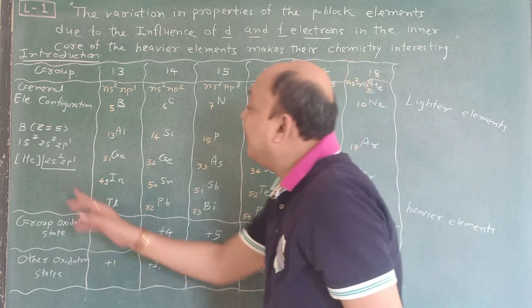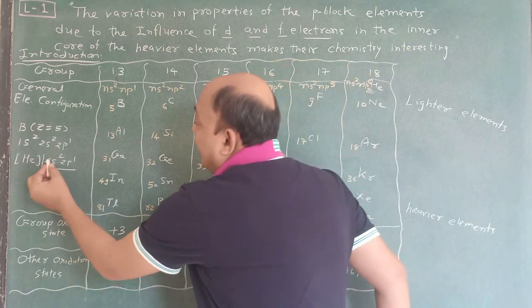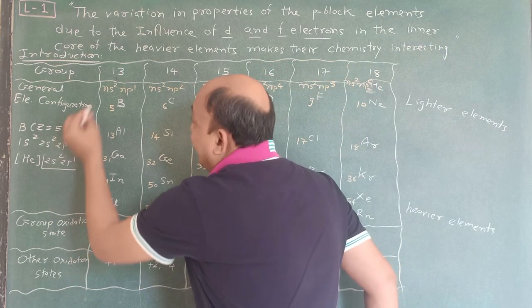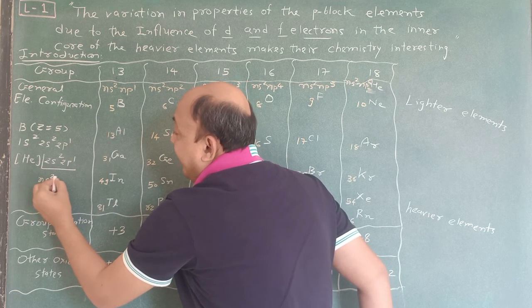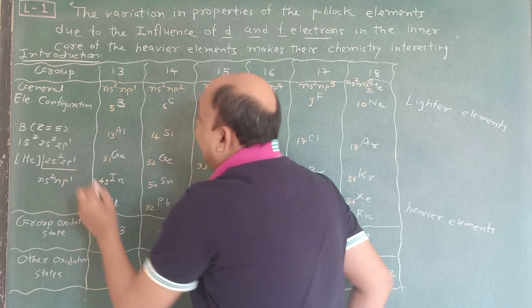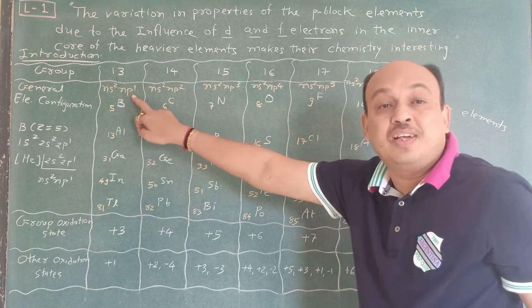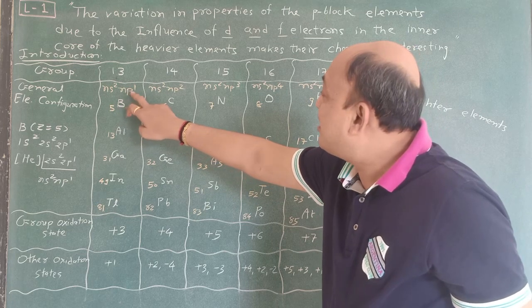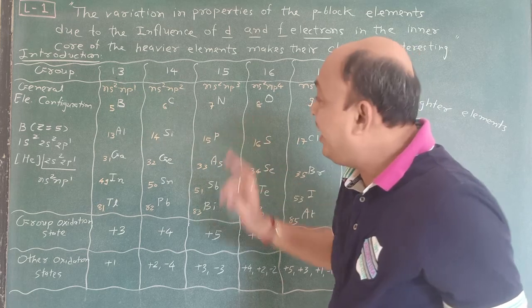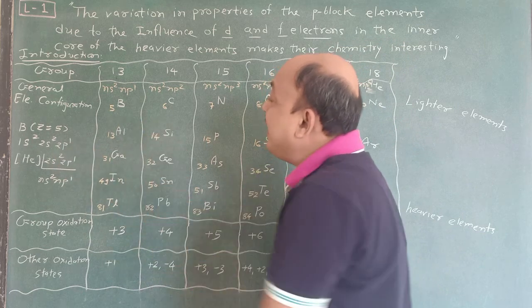And that's why we can say that here, 2s2 2p1, in a general electronic configuration we can say ns2 np1, and that's why ns2 np1 is written here. So ns2 np1 is there.